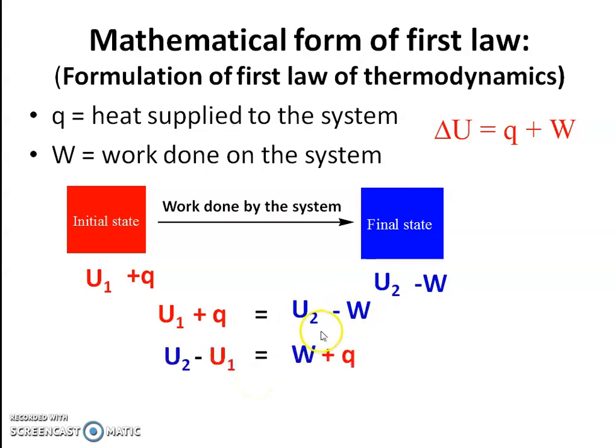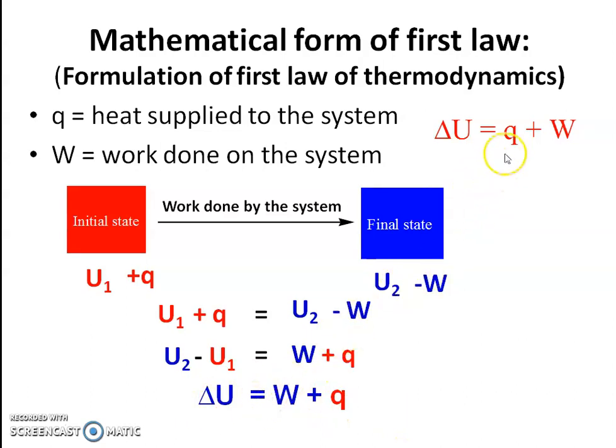By rearranging terms, we can write U2 minus U1 equals W plus Q, and U2 minus U1 is nothing but delta U, so delta U is equal to W plus Q.